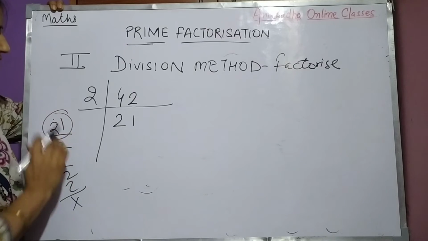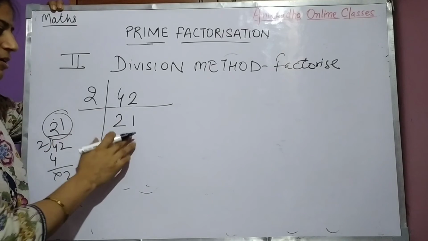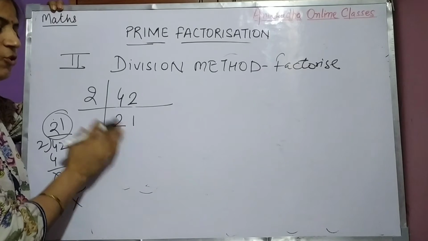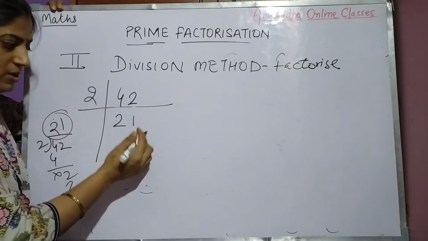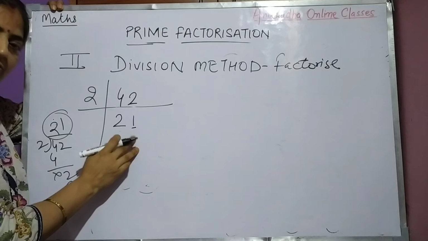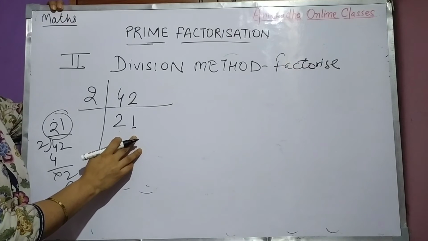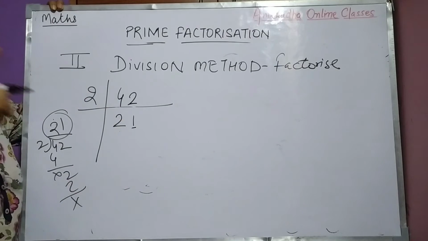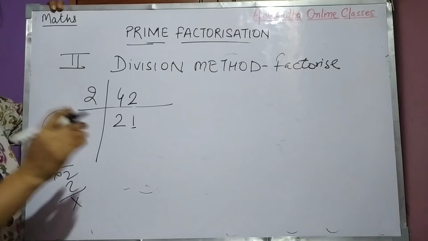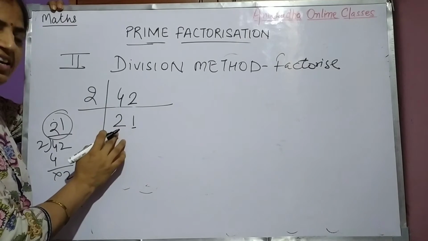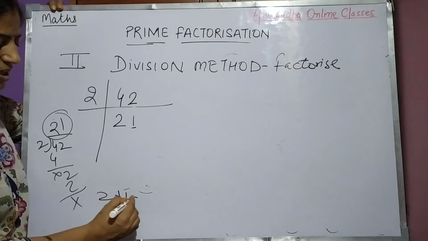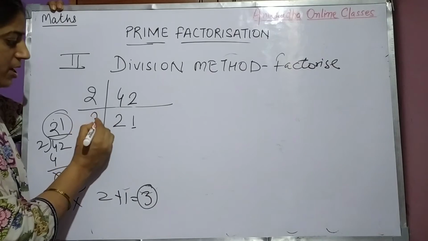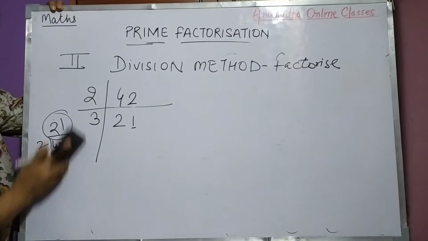So what we get? That is 21. So 21, right? Now 21, does it go with 2? See the unit place, 1 है unit place पे, so is it divisible by 2? No. For 3, what is the rule? That sum of the digits. So 2 plus 1 कितना हो गया? 3. 3 के टेबल में आता है? Yes. So it will go with 3.